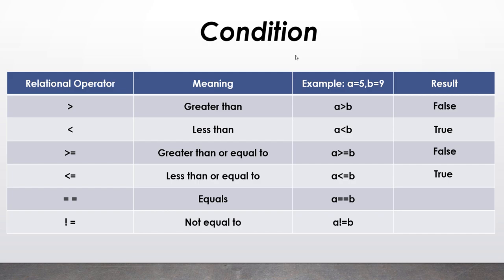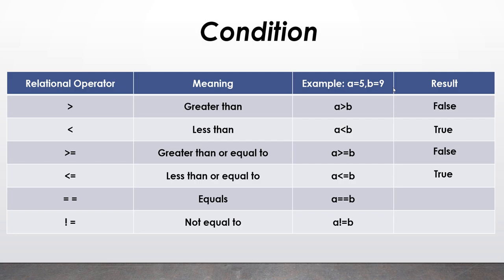We have used single equal to, as you can observe here in the example, where we have made the assignment. Single equal to is used as assignment, whereas the one in front of you, double equal to sign, is used to check whether the two values are equal or not. So A is equal to B means that it will check whether A is equal to B or not.